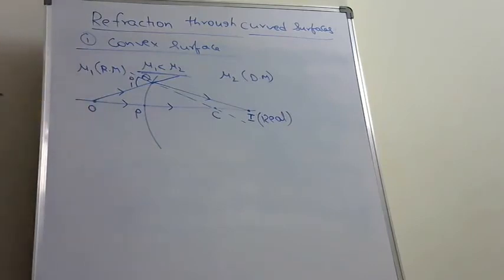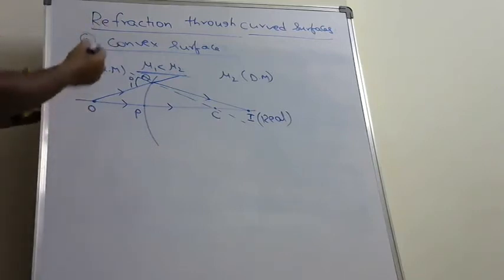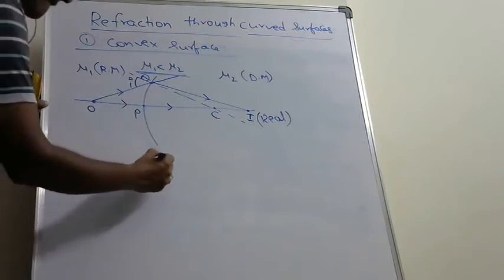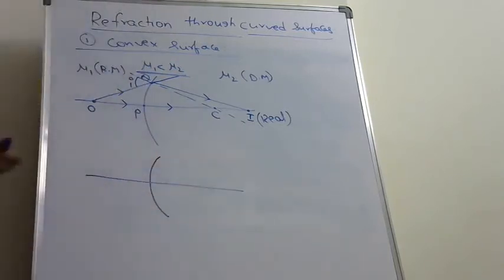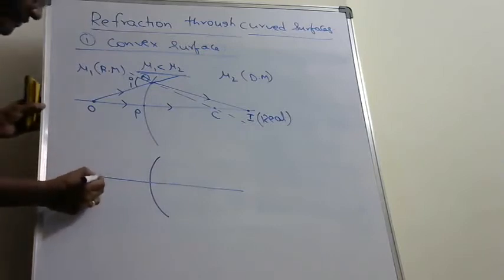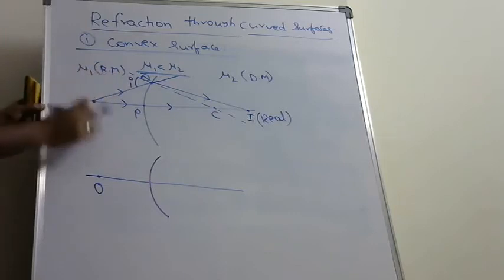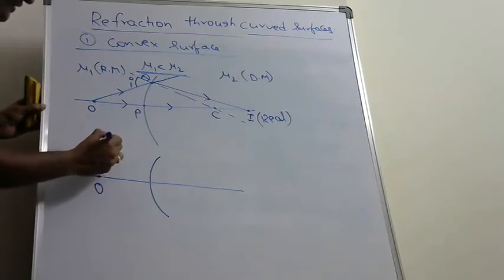Next, second case in the case of convex surface. This is the first medium whose refractive index is mu1, and that medium is assumed as a denser medium.